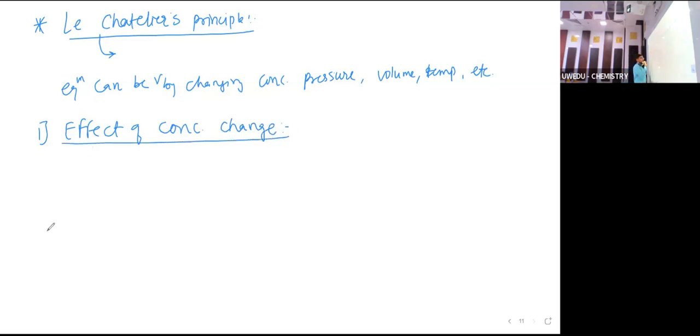Let's take the equation N2 plus 3H2 gives 2NH3, ammonia. All are gaseous, and this reaction is in equilibrium.